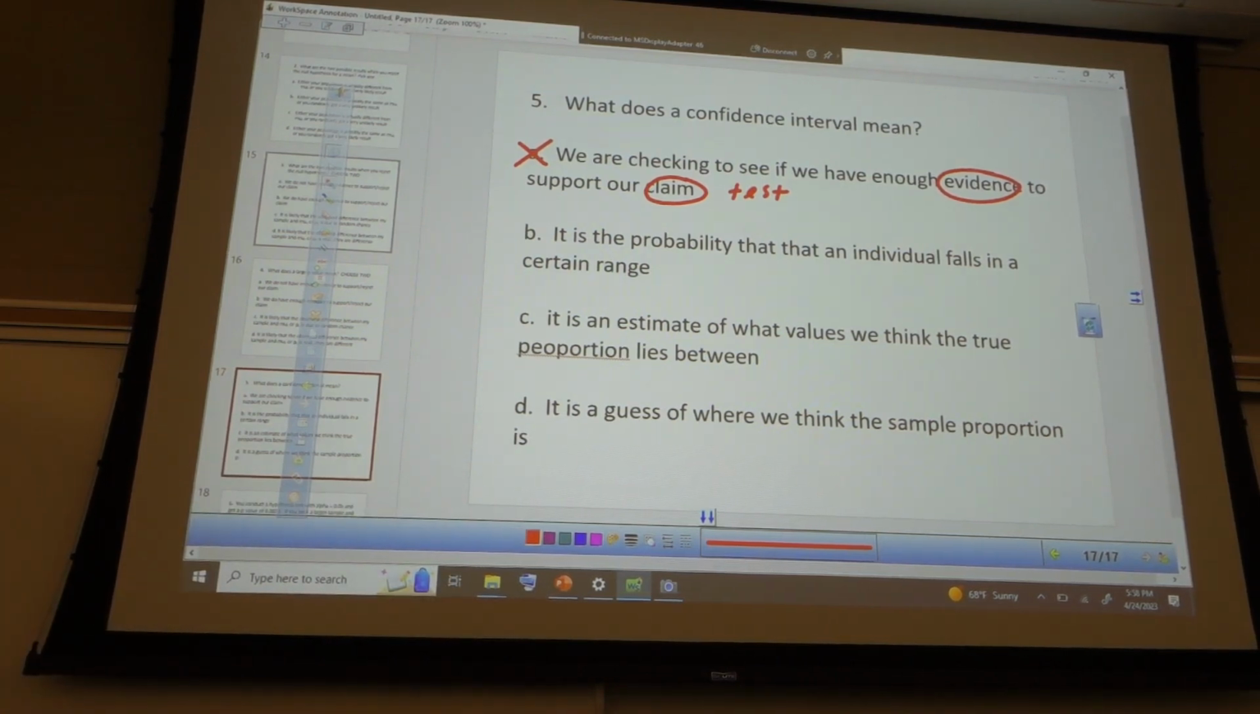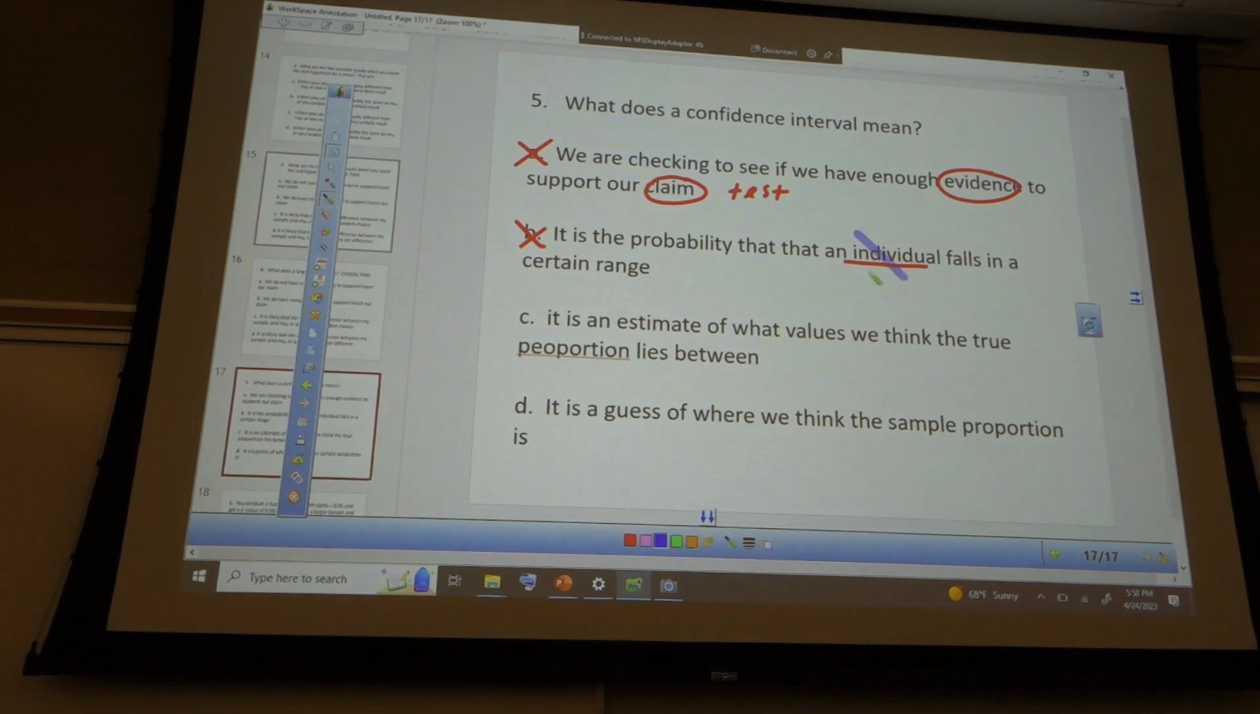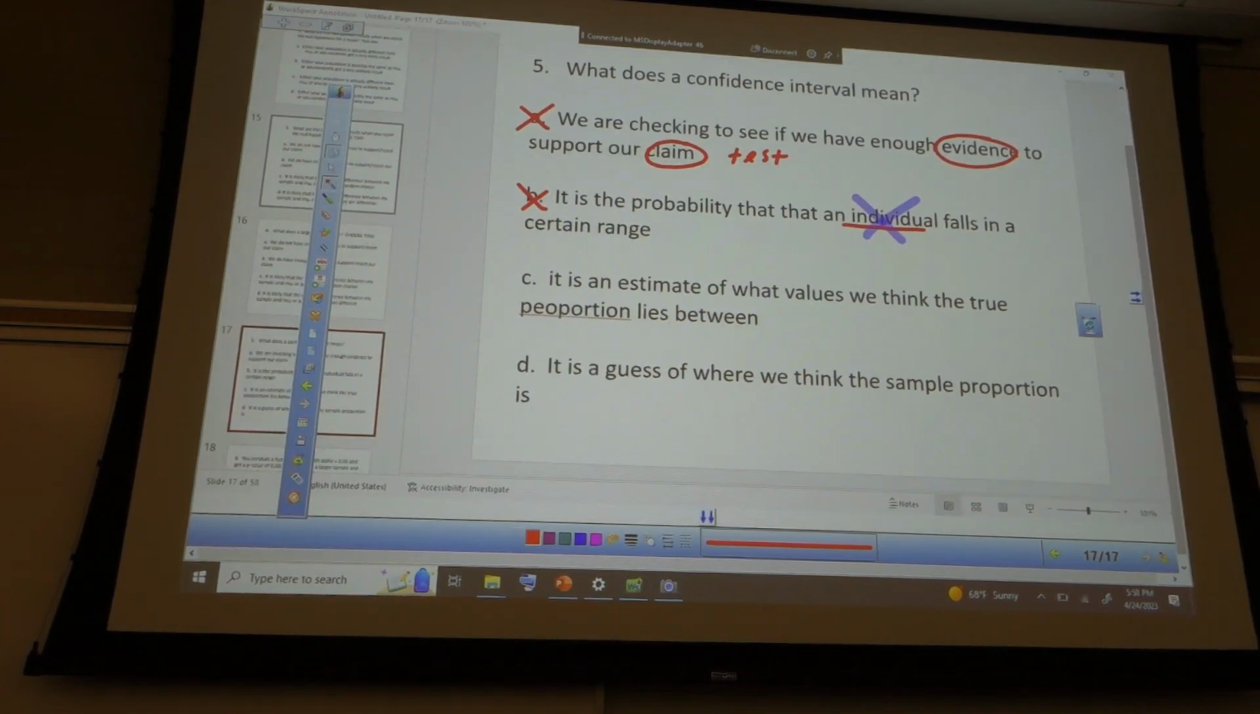Second one's not about individuals. Does everyone kind of follow that? So it's never an individual. It's an estimate of what values we think the true proportion lies between. That's right, I guess. Yep.